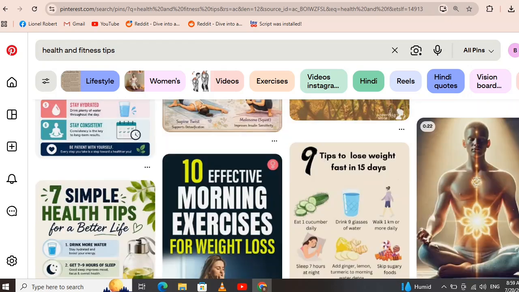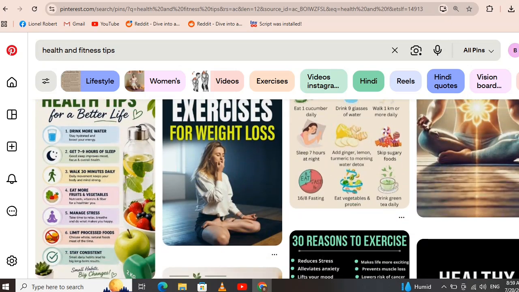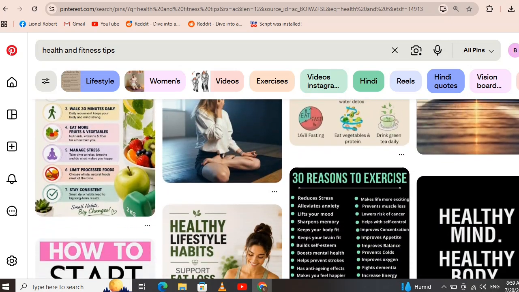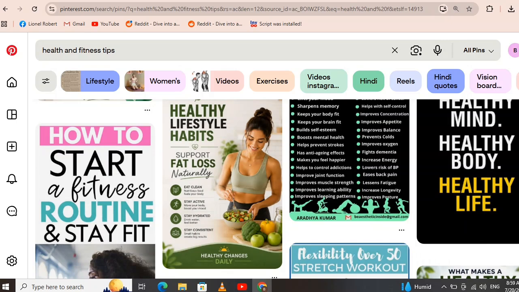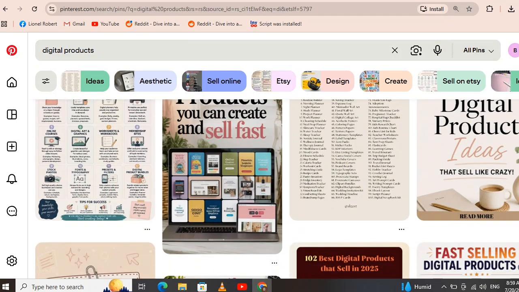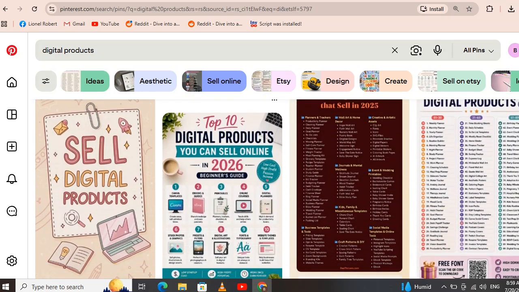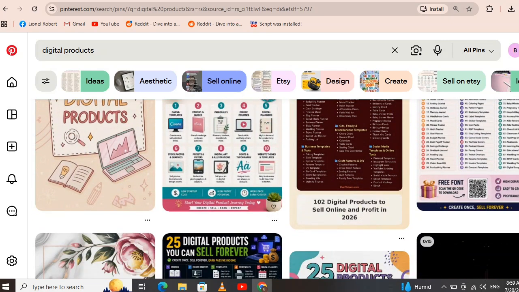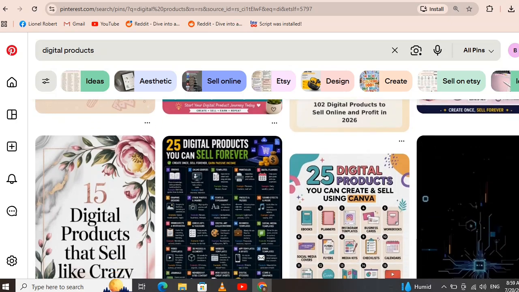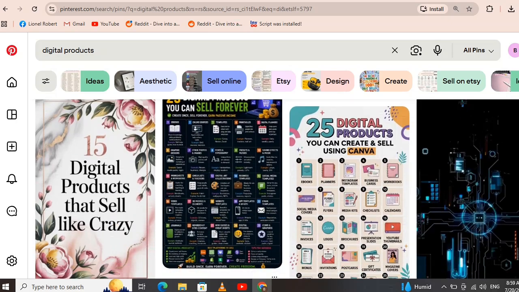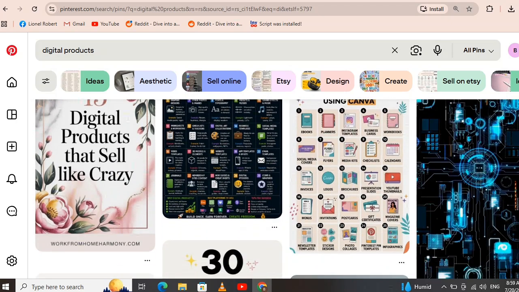Step 7. Drive affiliate traffic. Your pin leads people to a blog article, a landing page, a product review, or, if allowed by the affiliate program, directly to the affiliate offer. The visitor clicks. They trust your content. If they purchase, you earn a commission. That's the basic affiliate marketing process.